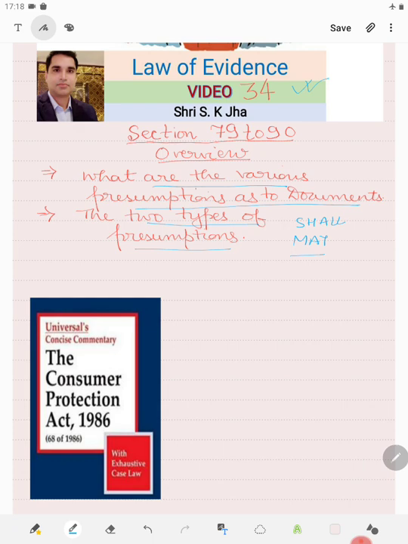sessions. What is important here is that from section 79 to 90, one should know in which section what is related to it. Many times match the following is given, or a section is given, and what is asked is what it relates to. So we will start with one maxim, and I will just write this maxim: omnio